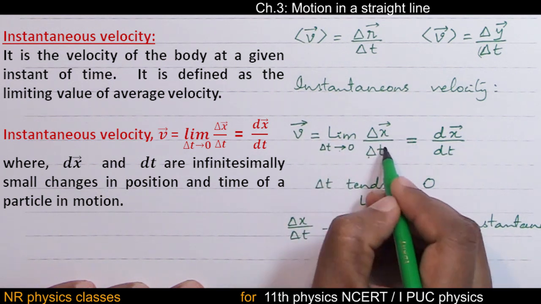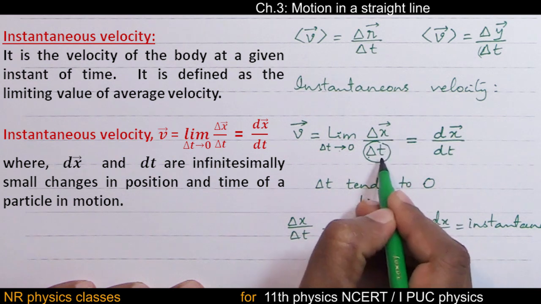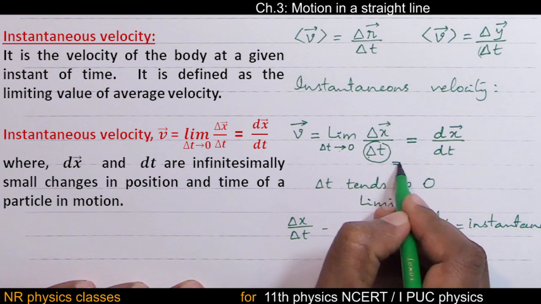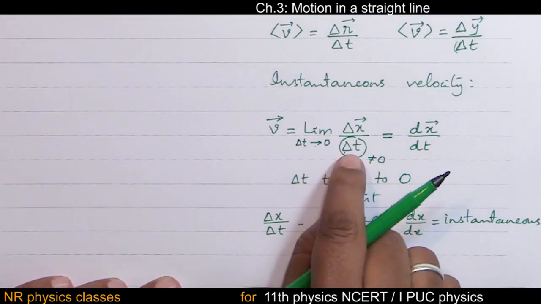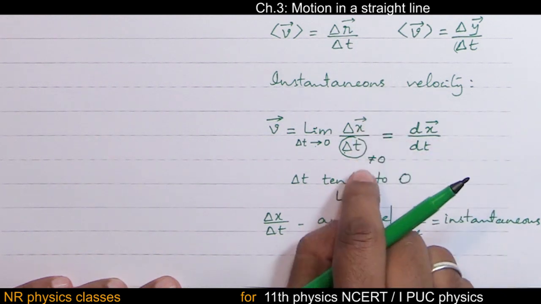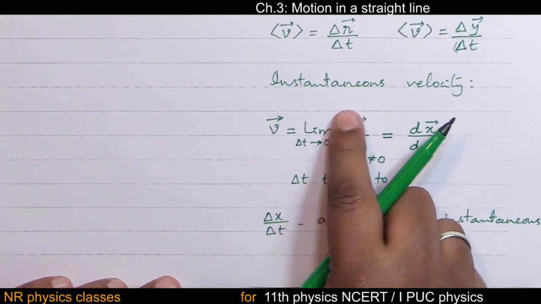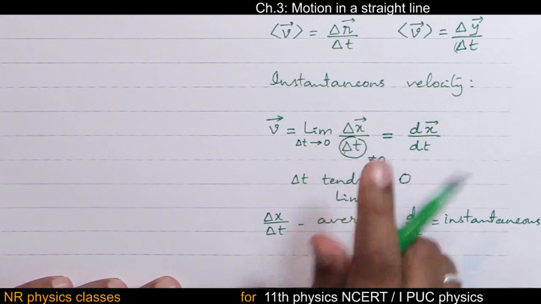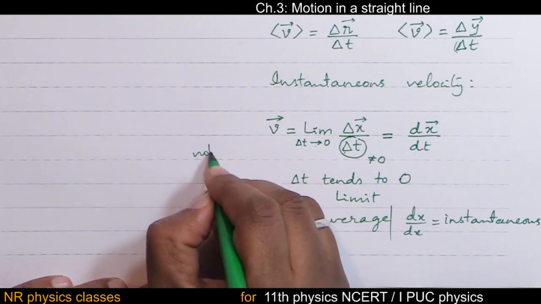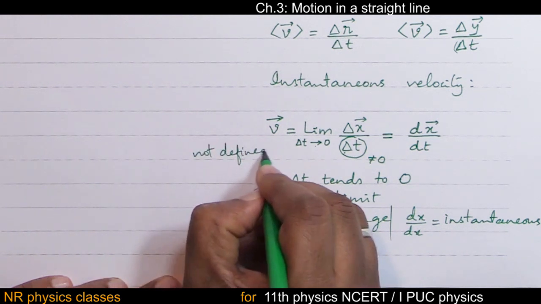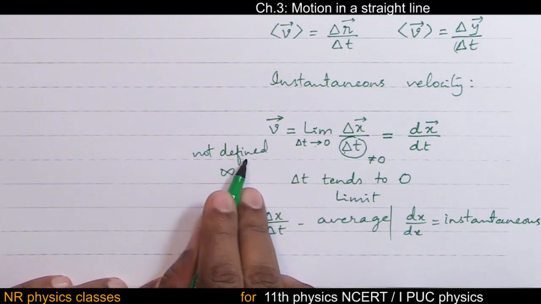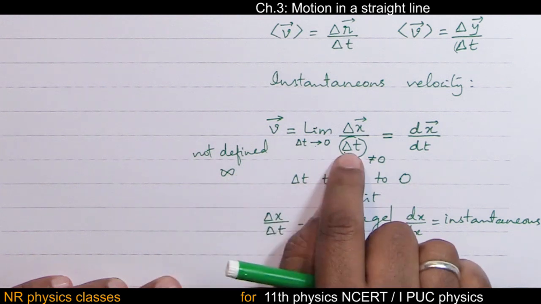It means the denominator value should be very small, very close to 0, but it should not be equal to 0. If the denominator is equal to 0, what happens to the ratio, students? The ratio becomes indeterminate or not defined. Simply we call it infinity. Infinity stands for not defined. So the denominator should not be 0.